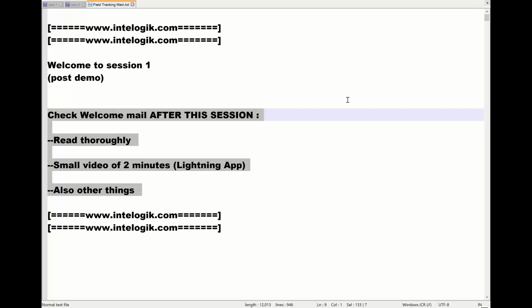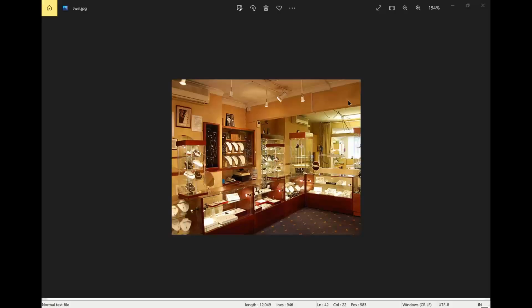Please note, our client, that jewelry shop, had multiple branches like this, and they used to use Salesforce software for entering their business data.